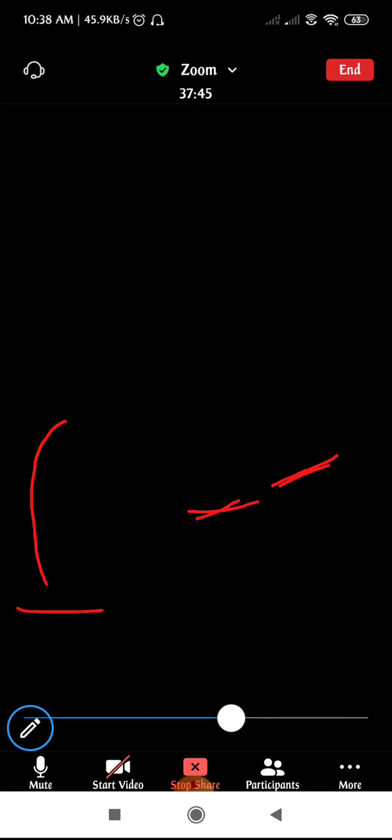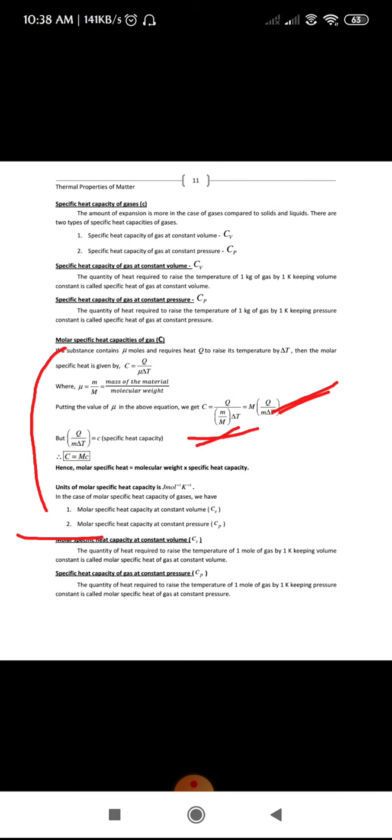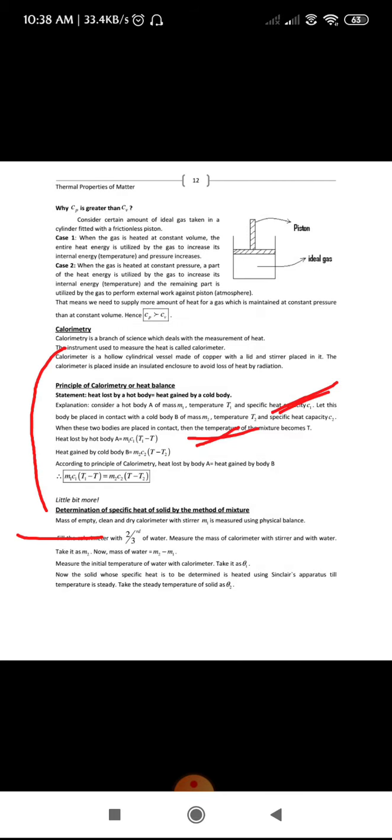Okay, see here, coming to the assignment part, you can practice this molar specific heat. Molar specific heat, and molar specific heat of gas at constant volume and pressure. Fine. So next is this one, which is